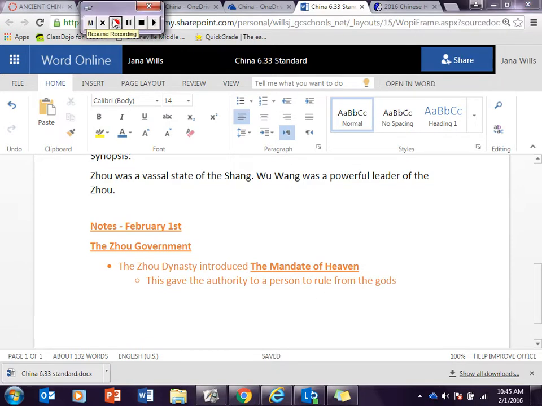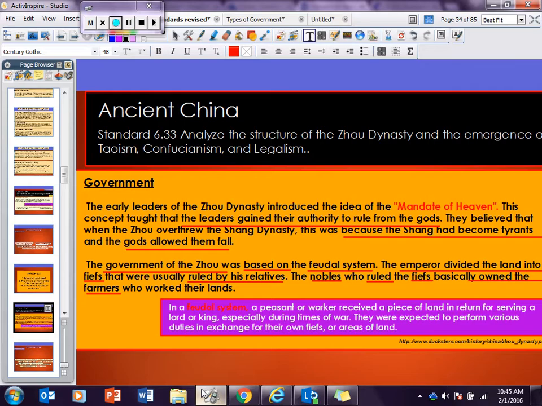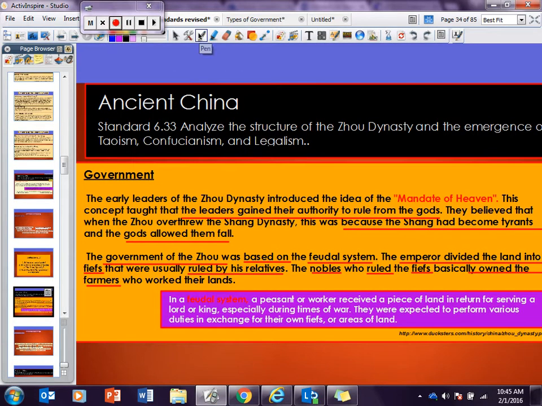Here we go. Alright, so the early leaders of the Zhou Dynasty introduced the idea of the mandate of heaven. This concept taught that the leaders gained their authority to rule from the gods. They believed that when the Zhou overthrew the Shang, it was because the Shang had become tyrants. Alright, we've talked about this word before. Does anybody remember what a tyrant is? Sort of like a dictator. What do they rule by? Power and fear. There you go.